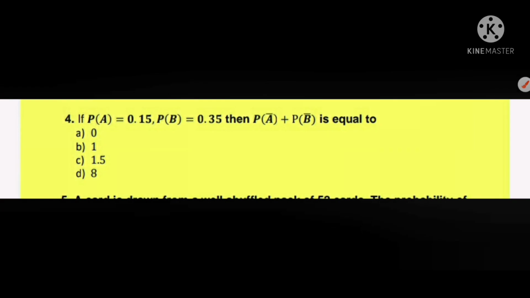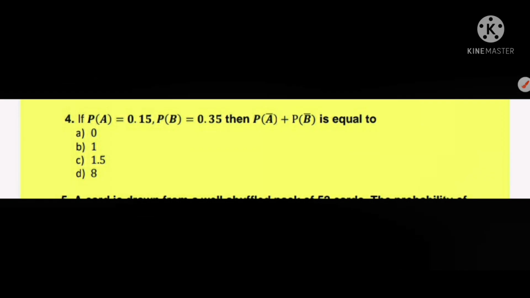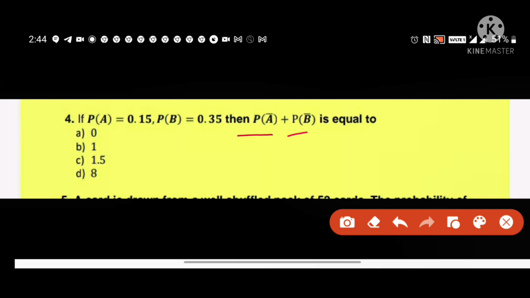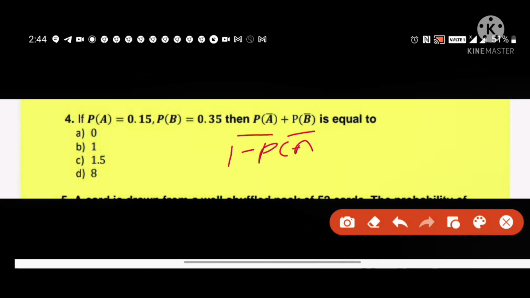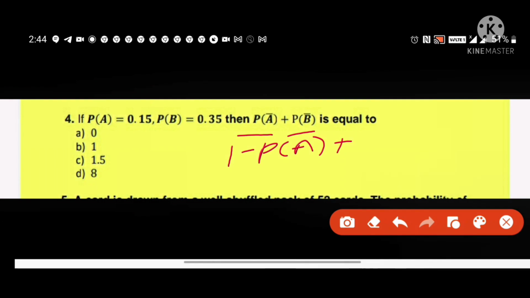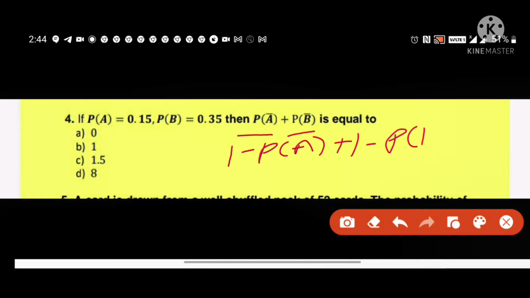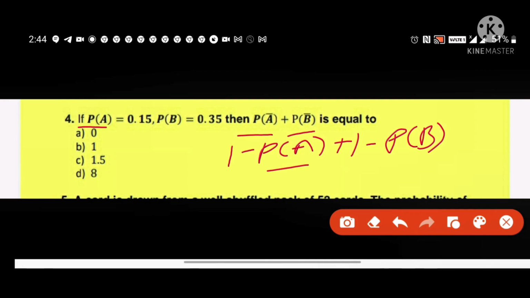Next question: if probability of A is equal to 0.15 and probability of B is equal to 0.35, then probability of not A plus probability of not B is equal to. Now by using the result, probability of not A is equal to 1 minus probability of A, plus probability of not B is equal to 1 minus probability of B. Now by using probability of A and probability of B, we get the result.